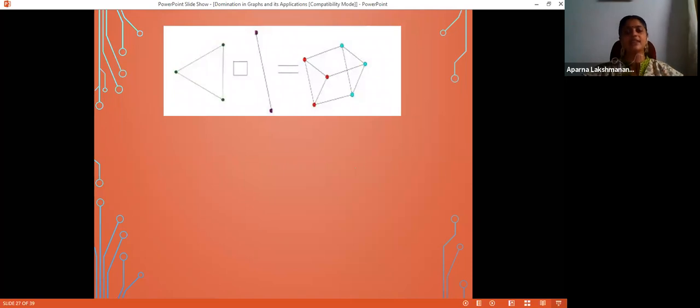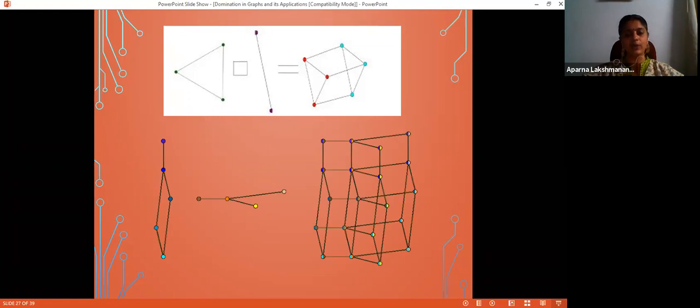You take G box H, that is Cartesian product of G and H. There will be n of H copies of G, where n of H denotes the number of vertices of H, or G layers we call them, and n of G copies of H, which we call as H layers. So Cartesian product can always be viewed as n2 copies of G and n1 copies of H, where n2 and n1 are the number of vertices in H and G respectively.